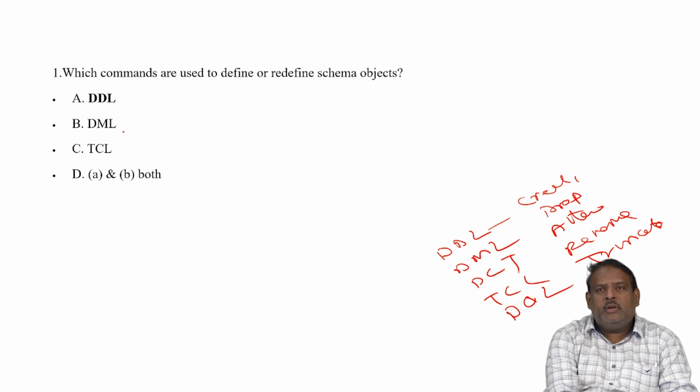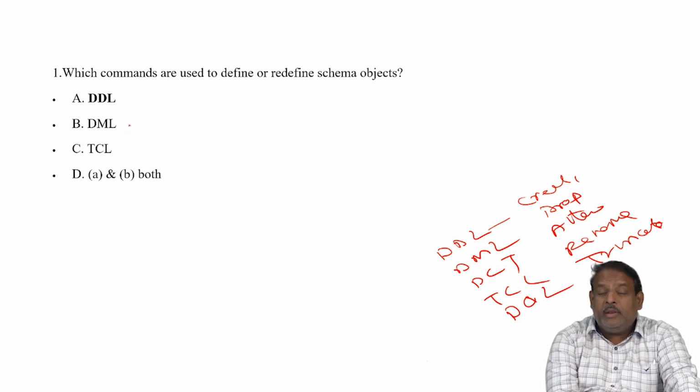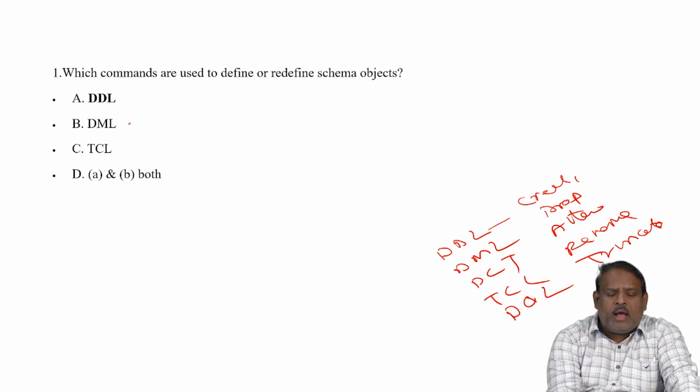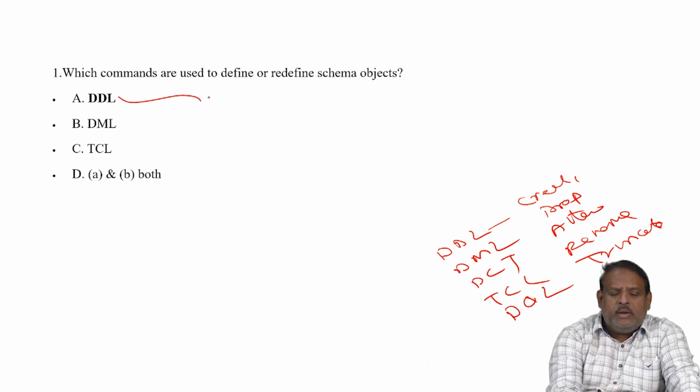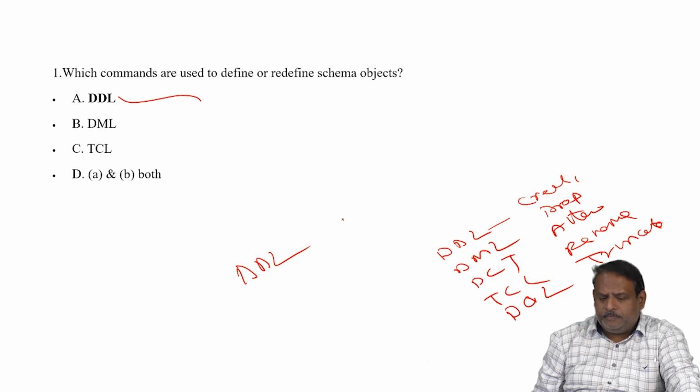DML is not for defining; it is only to insert, update or delete data. TCL is the transaction control language, where we have 3 commands: savepoint, rollback, and commit. So the answer to the first question would be DDL.